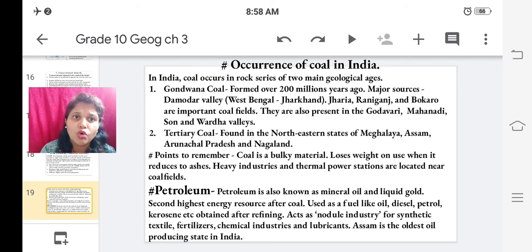Further, tertiary coal is found in the northeastern states, as I told you, like Meghalaya, Assam, Arunachal Pradesh and Nagaland. So these are the occurrences of coal in India, two forms: Gondwana and tertiary.